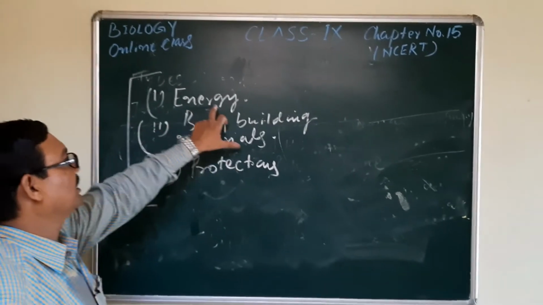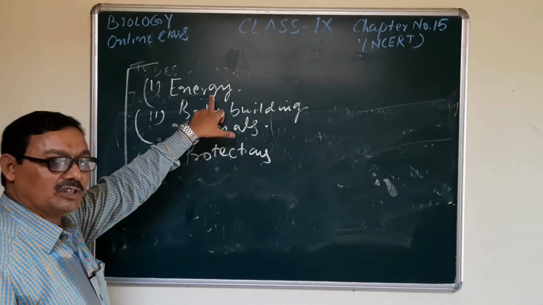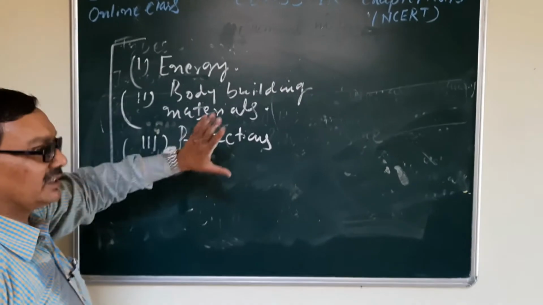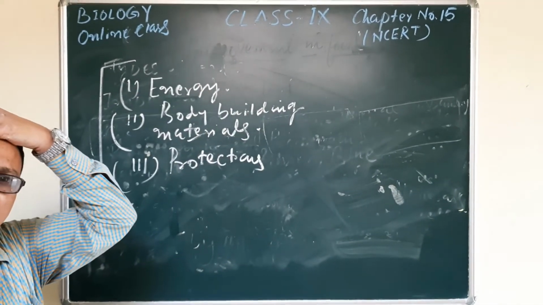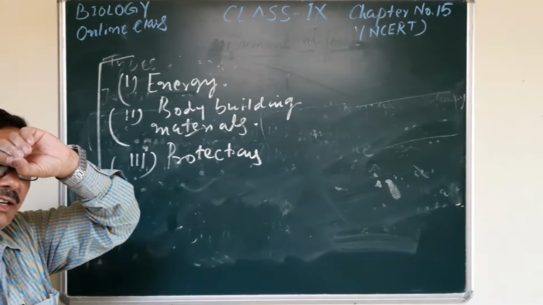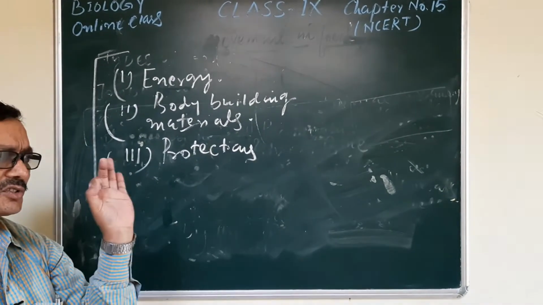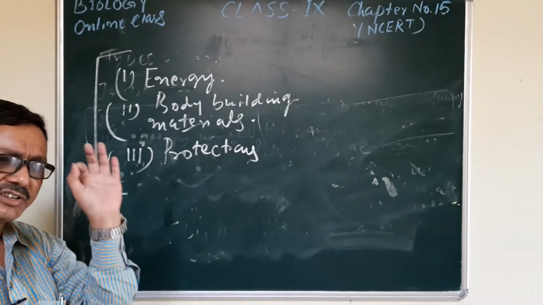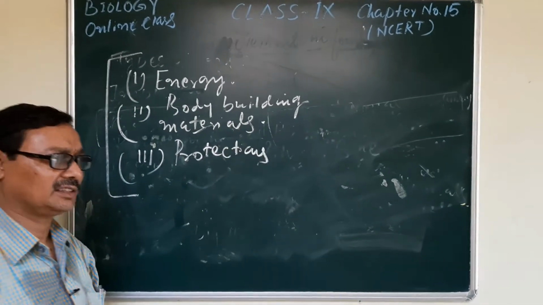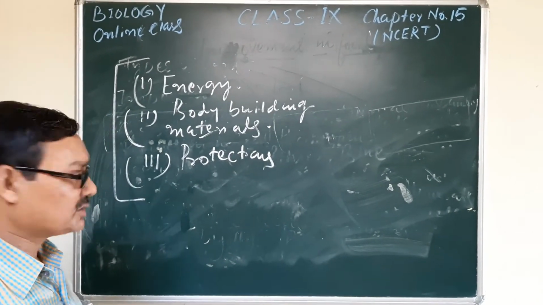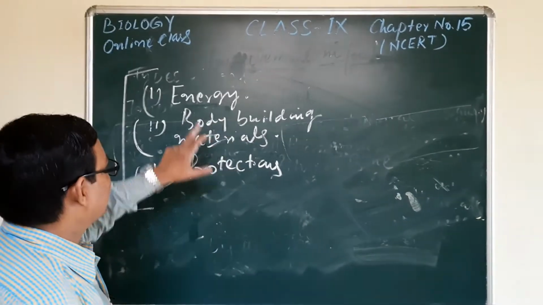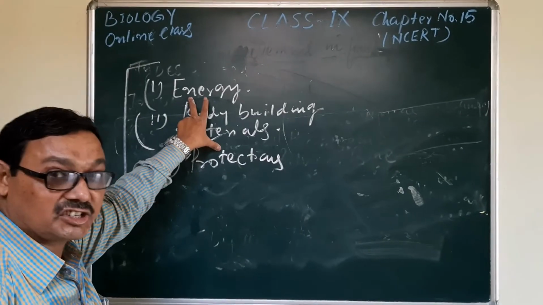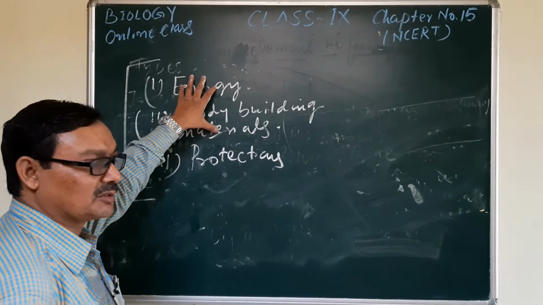Without energy, without the supplying of energy, not possible. There are several types of life activities that are known as the life processes. You cannot imagine any life process or any activity related with your life or with the life of the other organism possible without getting energy. And that is why it is the most essential, and that is the importance of the food particles.